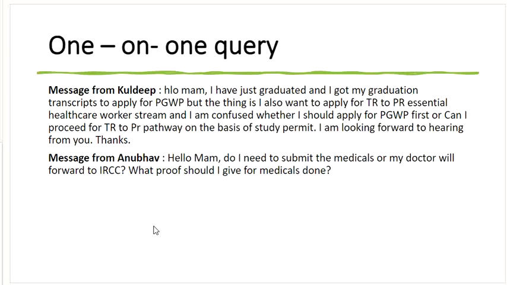Thanks. All right. So, Kuldeep, in this case, you certainly need to apply for PGWP first and then submit that copy with your application for TR to PR under healthcare. I have explained the whole process of how you can fill out the documents with a checklist in one of my videos. The link is in the description box below. So make sure you submit the copy of your postgraduate work permit application with the application for the TR to PR pathway. I hope that clarifies your doubt.